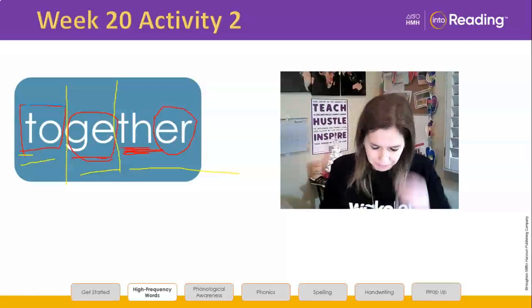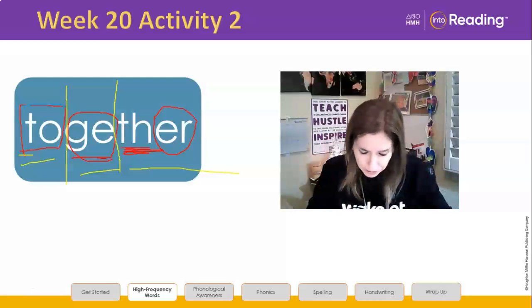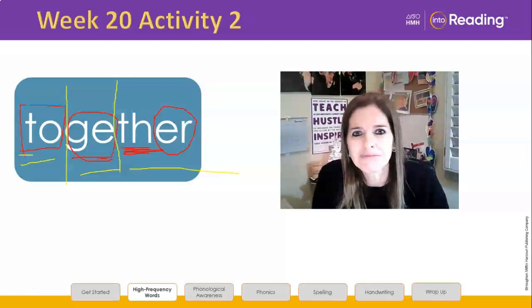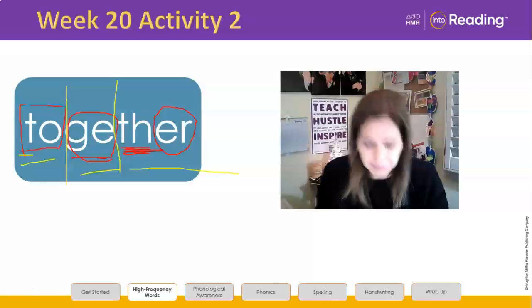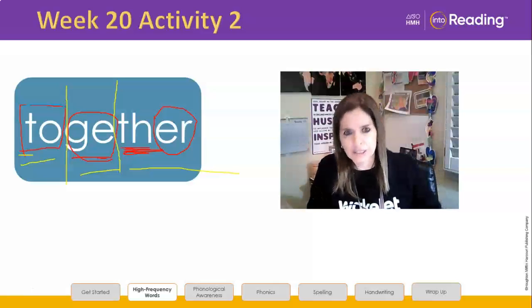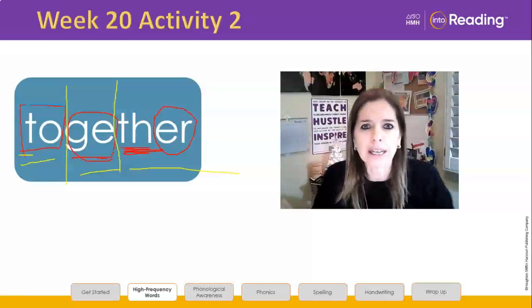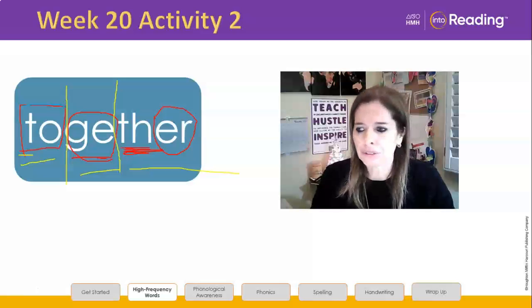All right? Three-syllable word, together, and you just did it, and you can read it. Read the chunks. If you've checked your chunks, checked that you have all the letters you need to make those sounds, let's go on to the next word. If you cannot read this word, don't go on yet. Practice this word.